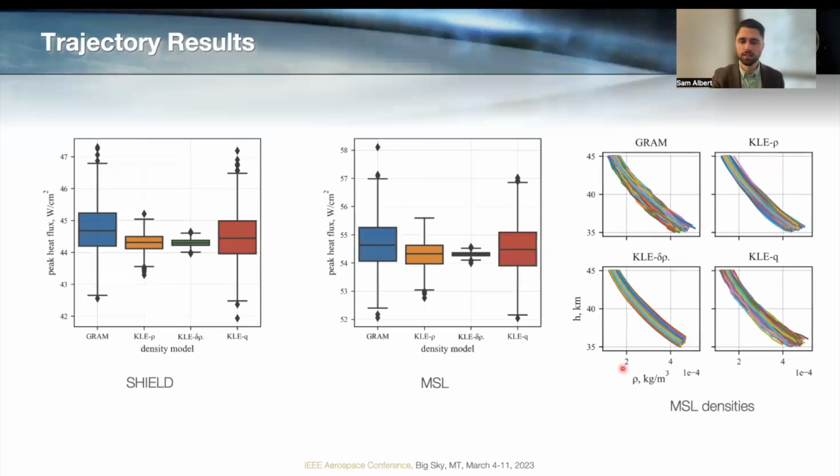Additionally, I'm showing the density versus altitude profiles themselves in the region near peak dynamic pressure for the aerocapture trajectories. And you can see that they are characteristically more realistic in the case of normalizing by dynamic pressure. They're very smooth in these other cases, so they're not capturing these important short period oscillations in density.